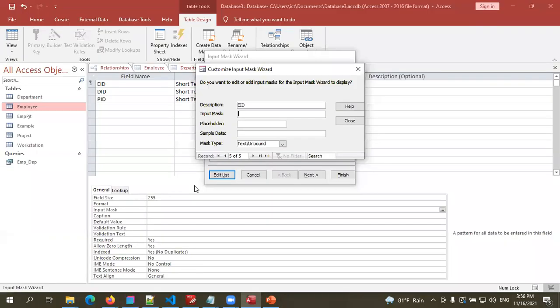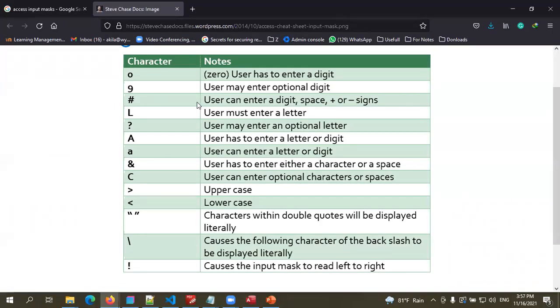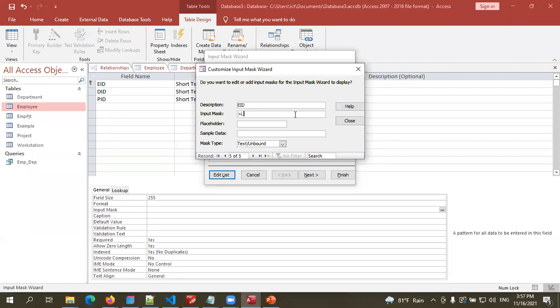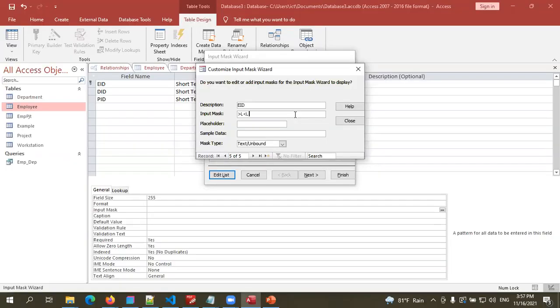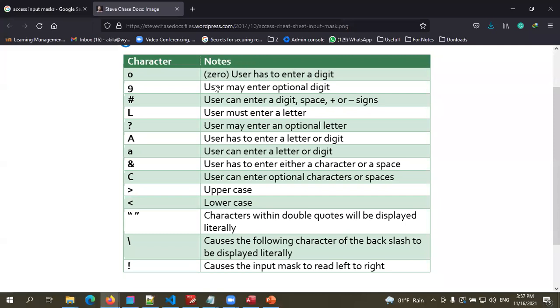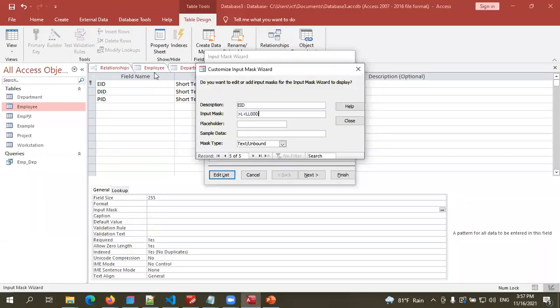Uppercase. So, this symbol says uppercase. And user must enter a letter there, right? So L, user must enter a letter. L. Then the other 2 letters are lowercase. Lowercase, user must enter a letter. So L. After that, user must enter a number. User has to enter a digit, 0. Then I'm going to add 3 zeros.